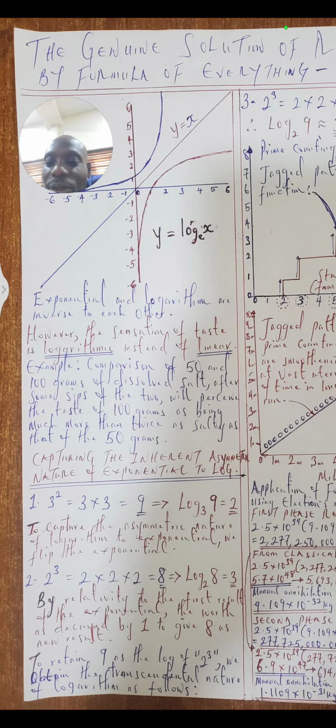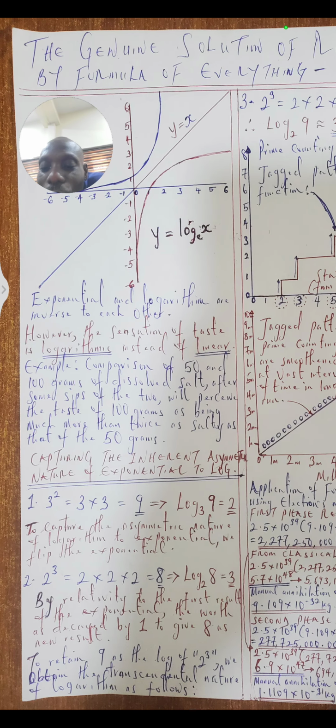So if we have 3 raised to power 2 as our exponential, 3 times 3 will give us 9, and we can write that in logarithm form as log 9 base 3 equal to 2. So now if we flip this exponential such that we have 2 raised to power 3, 2 times 2 times 2 will give us 8.